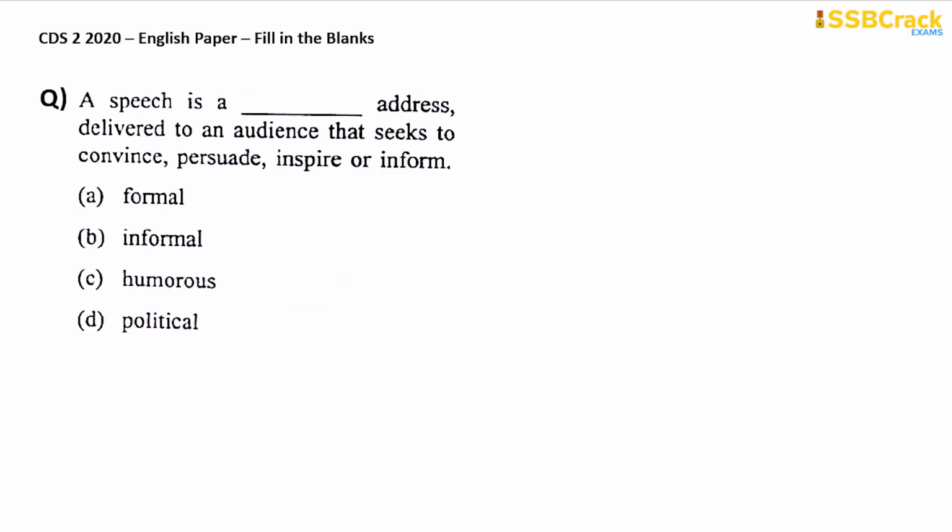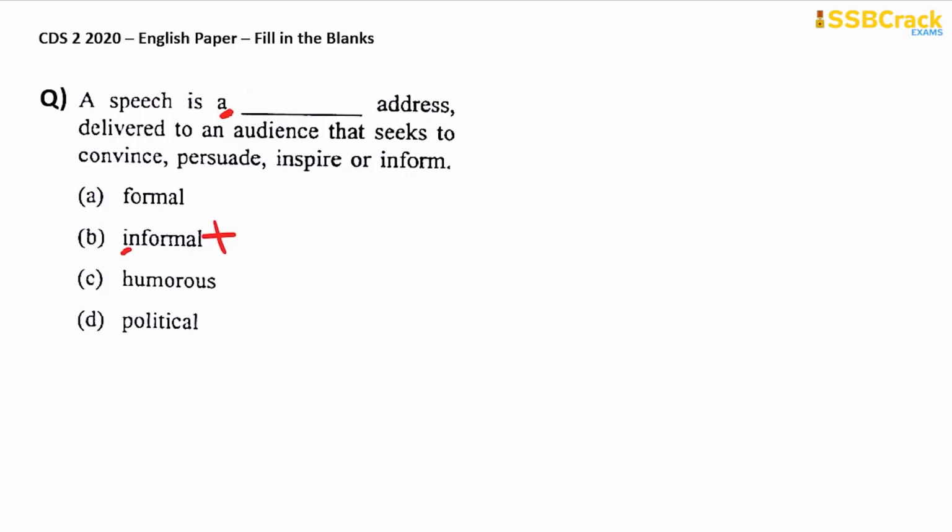Next question. A speech is a dash address delivered to an audience that seeks to convince, persuade, inspire, or inform. So, a speech is a formal address. A speech is an informal address. Now, look here. It's written a, not an. So, it cannot be informal, you see? Because informal begins with a vowel, and it has to be preceded by an.